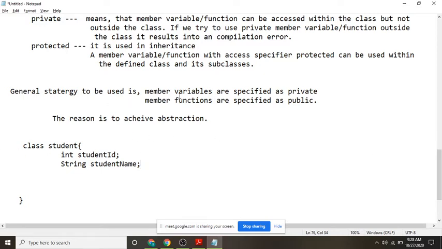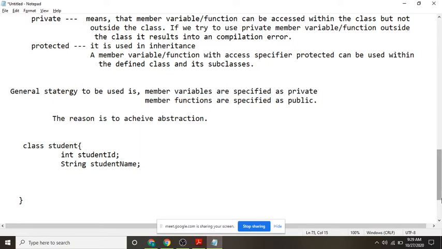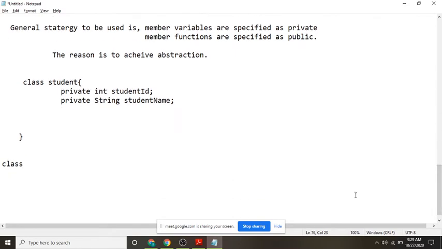And what I told you is that member variables are specified as private. Understood? I gave the member variables as private. Are you understanding what I am writing here? I am declaring a class. So my class name is Student.